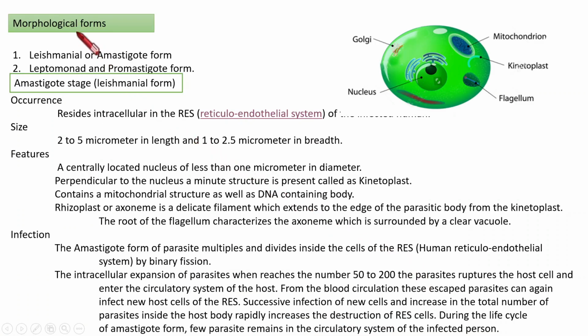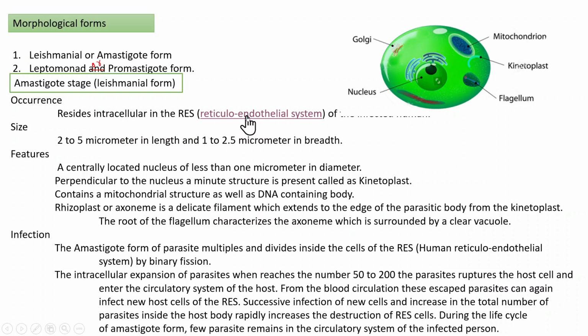Then we are going to see the different morphological forms of Leishmania. Two morphological forms exist, amastigote form and promastigote form. The amastigote form is otherwise called the leishmanial form, and the promastigote form is otherwise called the leptomonad form. First, we can learn about the amastigote form. Where does it occur? It resides in the reticuloendothelial cells.